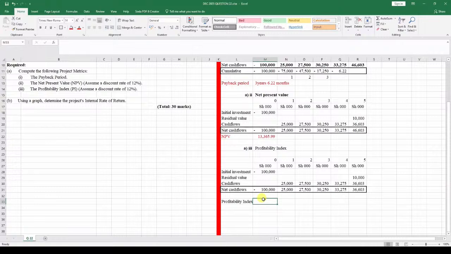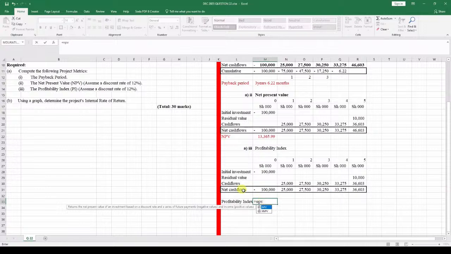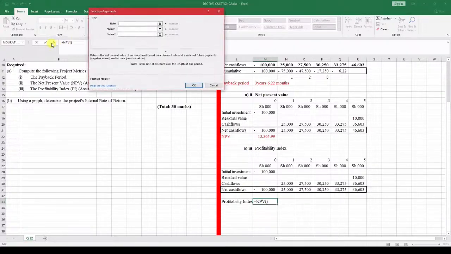And the profitability index, we are going to get the present value of cash flows divided by the initial cash outlay. So we're going to use NPV, rate 12%.